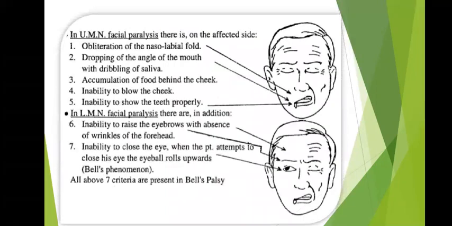In the upper motor neuron facial palsy, we can see there is obliteration of the nasolabial fold, drooping of angle of mouth with dripping of saliva, accumulation of food behind the cheek, inability to blow the cheek, inability to show the teeth properly. In the lower motor neuron facial paralysis, we can see there is inability to raise the eyebrows with the absence of wrinkles of the forehead. There is inability to close the eye when the patient attempts to close his eye and the eyeball rolls upward, as seen in the Bell's phenomenon.